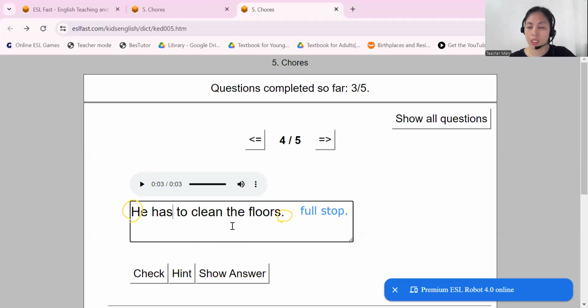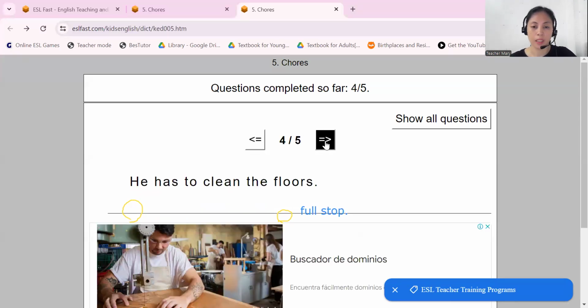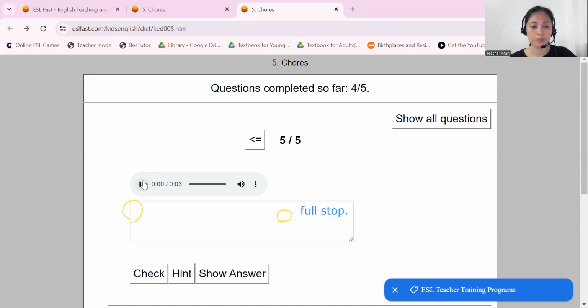So he has to clean the floors. That is what we call falling intonation. If you see the full stop, it means you have to stop, and it is a falling intonation. So we have to use falling intonation. He has to clean the floors. He has to clean the floors. Okay, check. Correct. Number 5 we have.